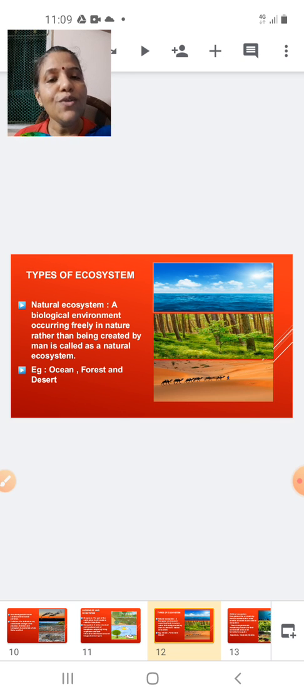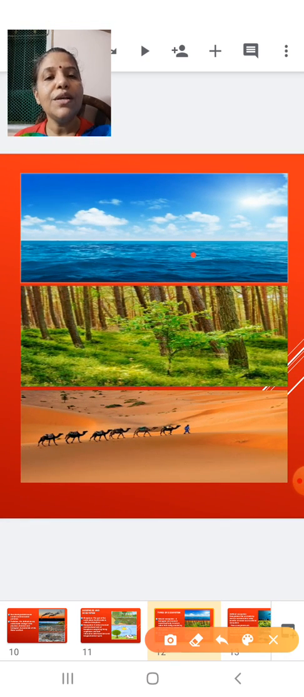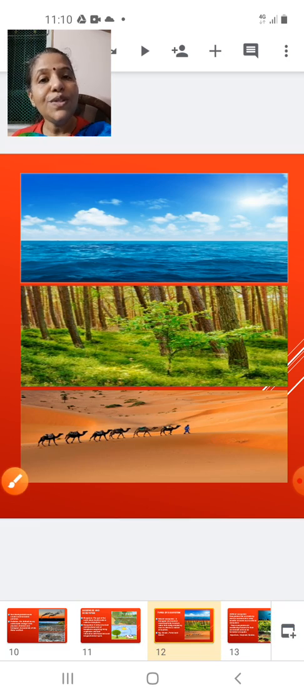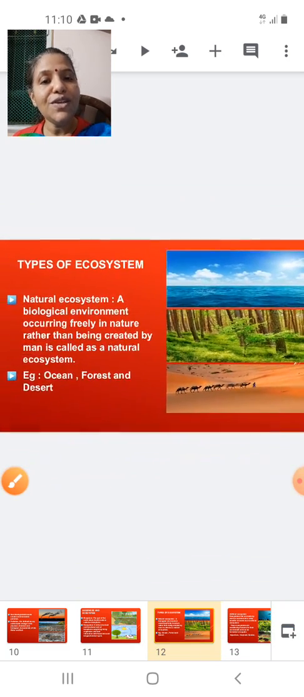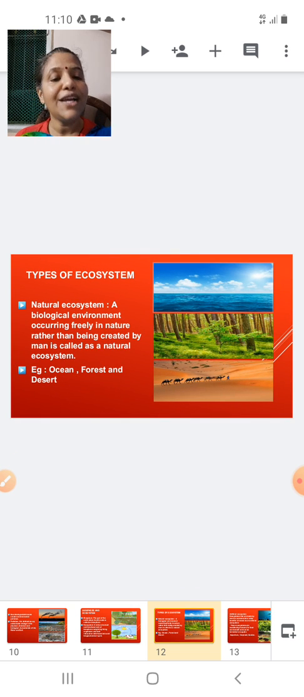Okay, natural ecosystem, I have given different examples here. This is an ocean. Did I make an ocean? Did you make an ocean? No, it's made by nature. So, natural ecosystem. Forest, natural ecosystem. Desert, natural ecosystem. So these are examples of natural ecosystem. Those ecosystems which are persisting on the earth's surface, which are freely occurring in nature, will be called a natural ecosystem.